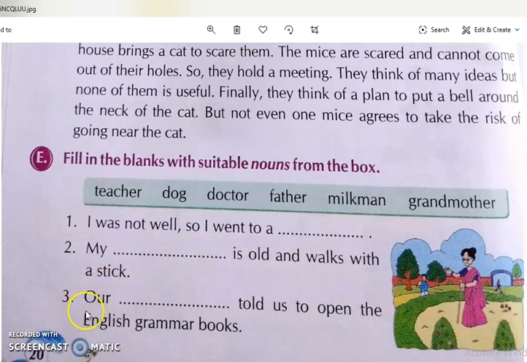Then third, our dash told us to open the English grammar books. Our teacher. So here you have to write teacher. Our teacher told us to open the English grammar books. And two other blanks are there on the next page, page number 21. Three blanks are there on page number 21. You have to write the answers from this box. So the rest of the three you will write by yourself.